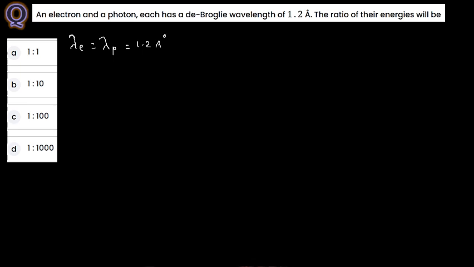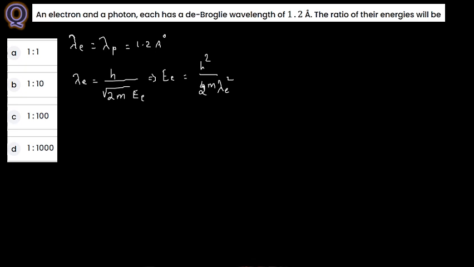Next, the ratio of their energy. Energy in this case, for example, lambda e, you can mention as h divided by square root of 2m into E, in the case of electron. From this, the energy of electron you can mention as h square divided by 2m lambda e square. Not 4m, this is only 2m. Square means the root will go.